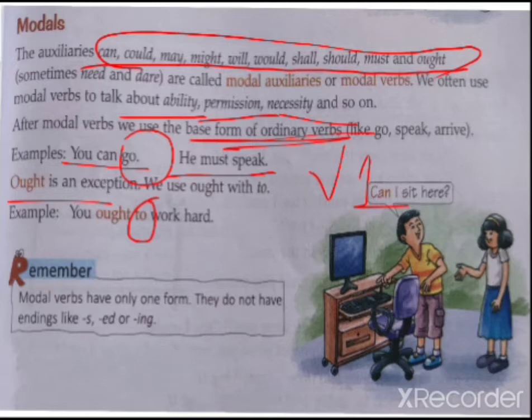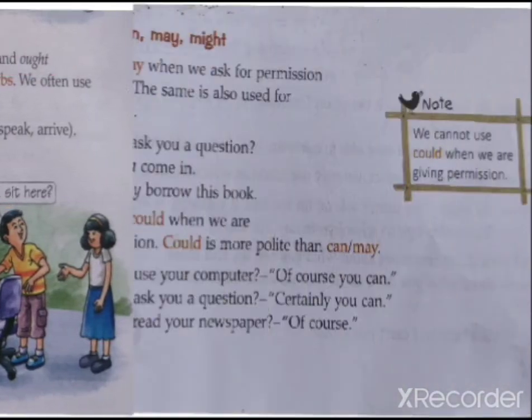Now remember one thing. Modal verbs have only one form. They do not have endings. If you remember the auxiliaries, I explained the be form: is, am, are, was, were. And then has and have, which have the past form had, and we used has for singular and have for plural. In modals we don't have anything like that. Modals have only one form. Clear? So this is about modals.